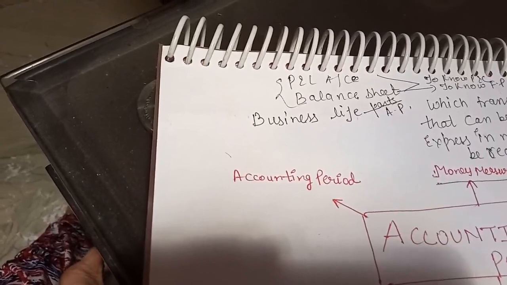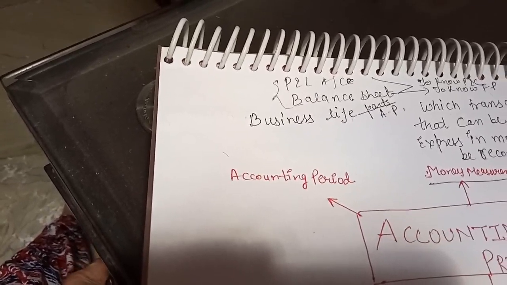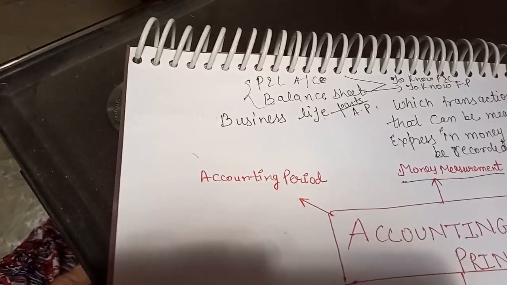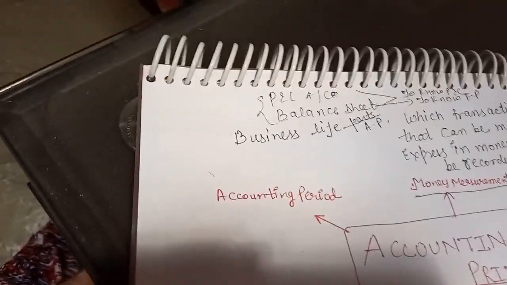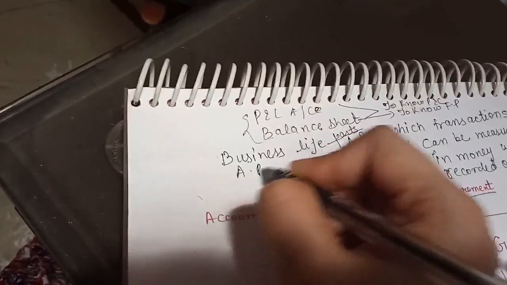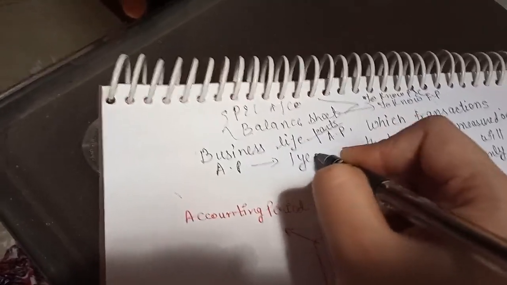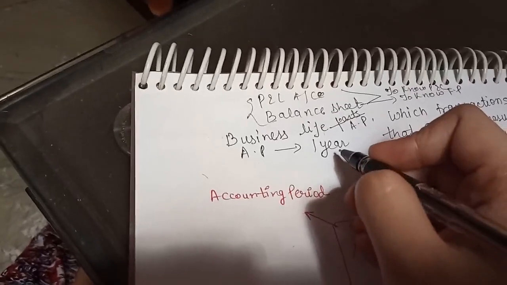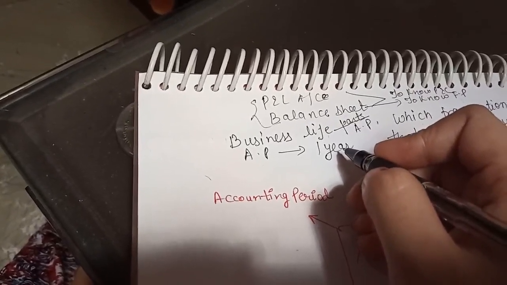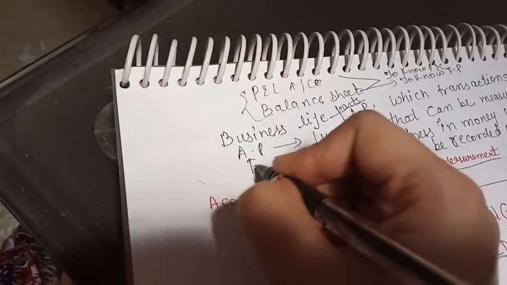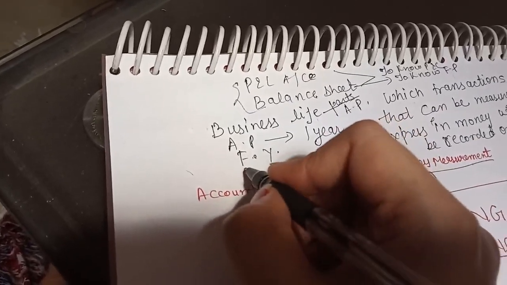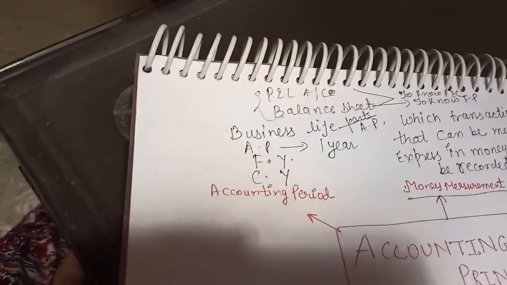Accounting period is usually a period of 1 year, usually, not always, means not for all the business, it's not mandatory. I'm not saying mandatory, I'm saying usually it's of 1 year. And that year may be financial year, or that year can be calendar year, means according to business.